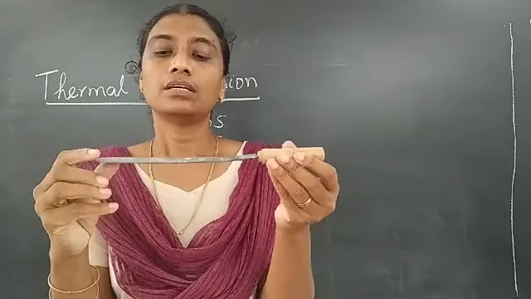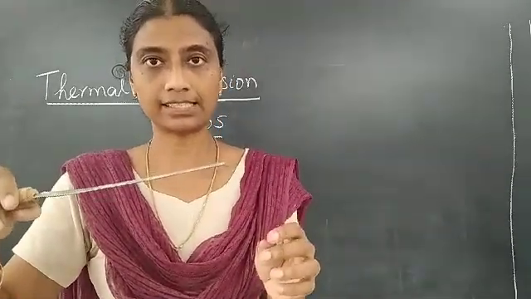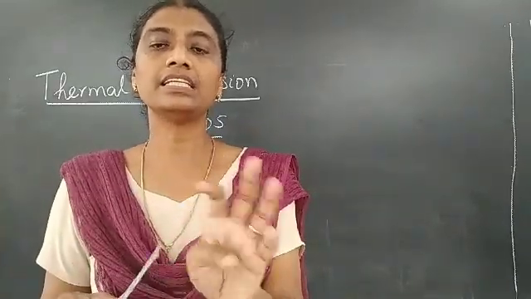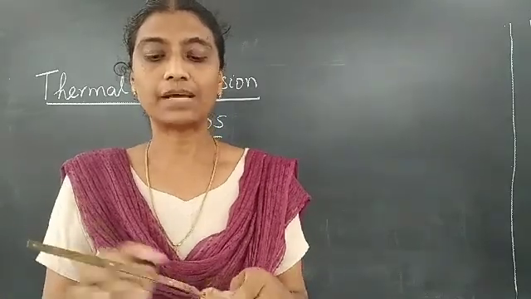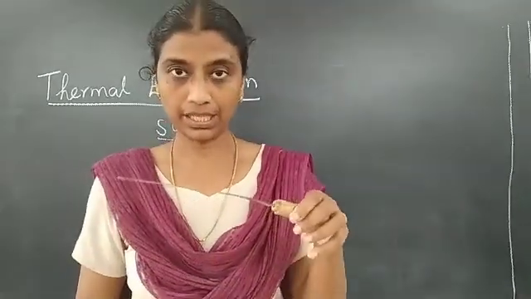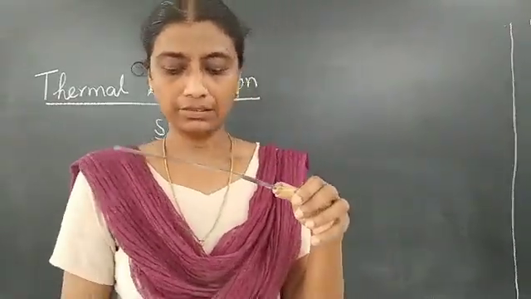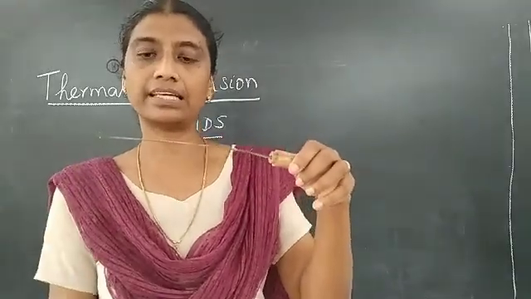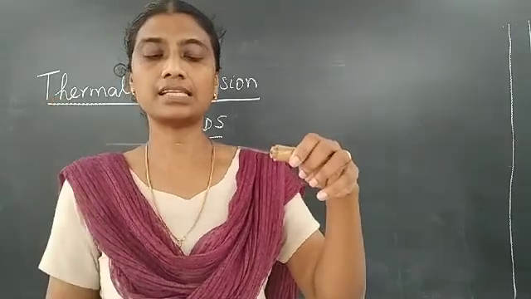Now, if I heat this, because these two are different materials, they will expand differently. One will expand more than the other. So when I heat it, I'll keep a flame like this constantly, and they'll start expanding. The size starts increasing.